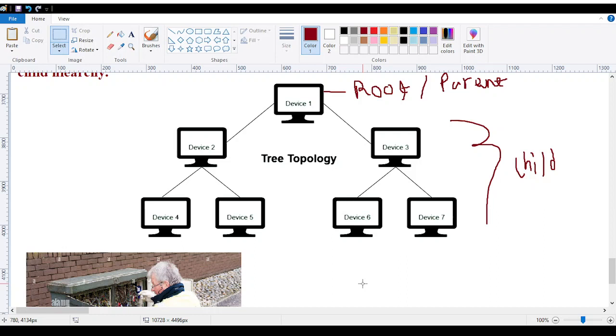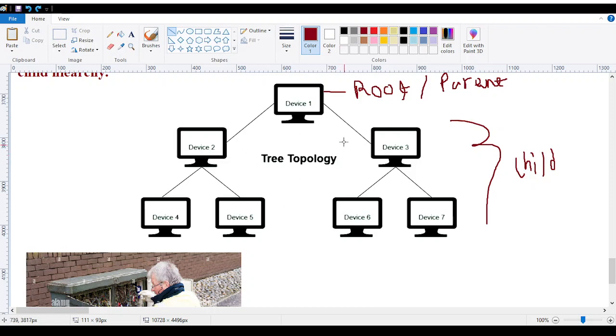The data transmission will happen by using this cable only. The input and the output, both will depend on this cable. Here I cannot draw one more cable. No, this is not acceptable. Why? Because this follows the characteristic of star.